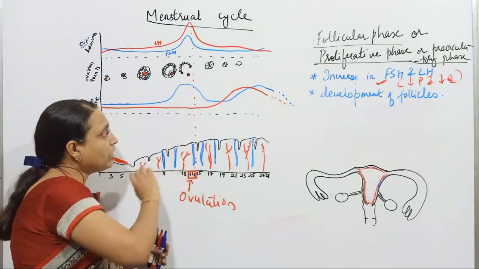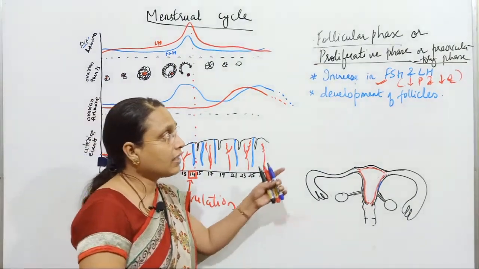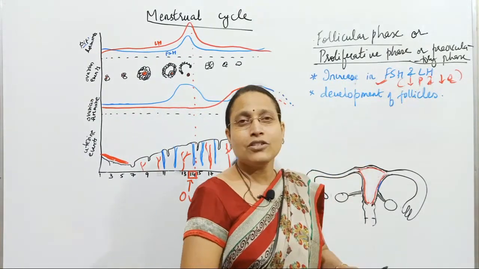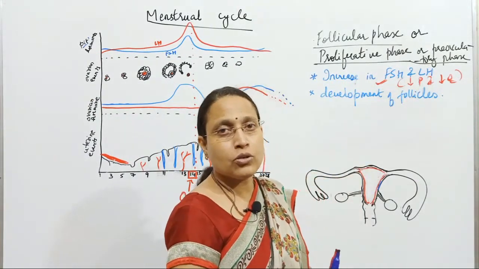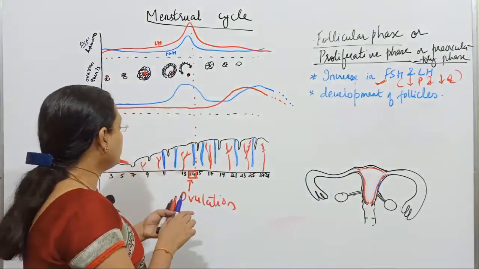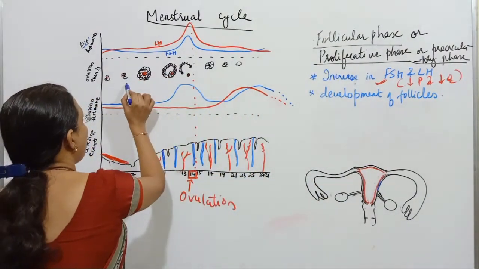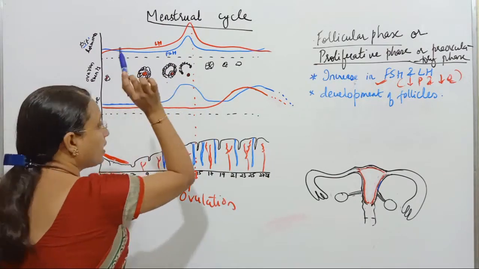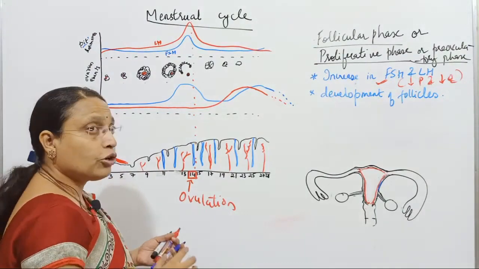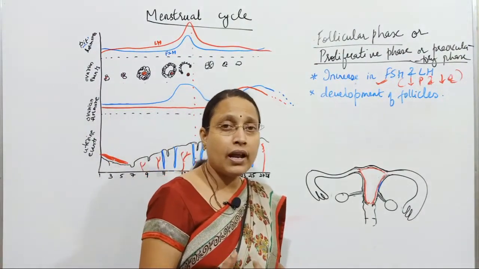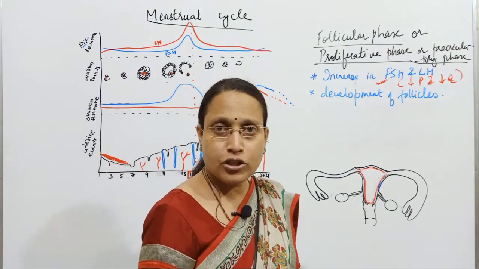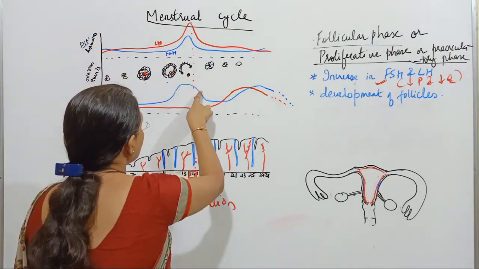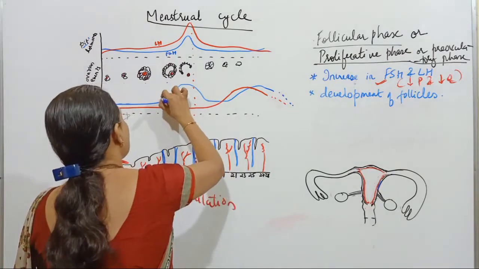This thickness of the endometrium is due to which hormone? It is neither due to FSH nor due to LH. It is due to a hormone called estrogen. Now you remember that FSH causes development of primary follicle, secondary follicle, tertiary follicle and Graafian follicle. And as the follicles develop, the granulosa cells will secrete estrogen. And therefore, the estrogen concentration starts increasing.